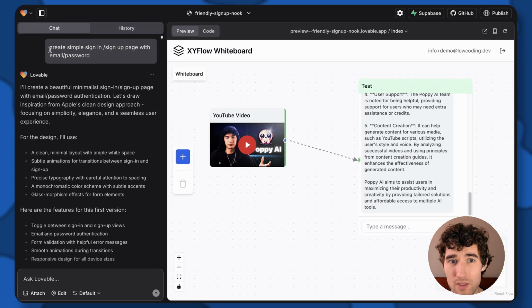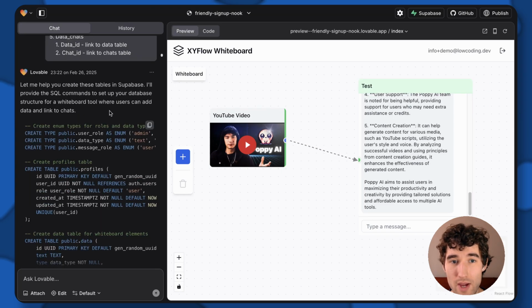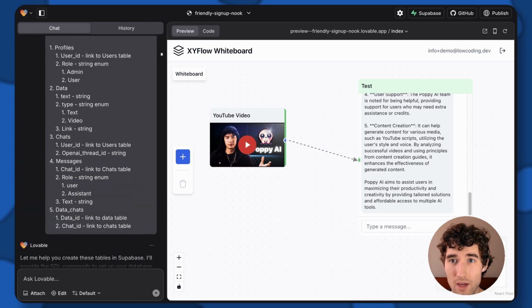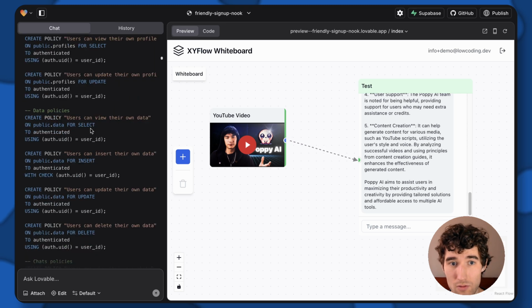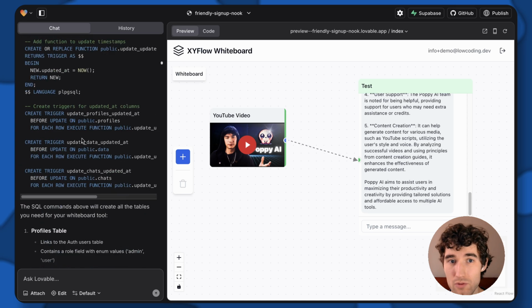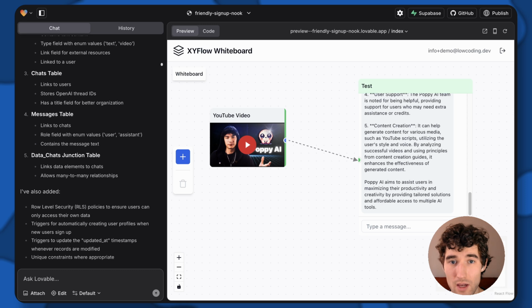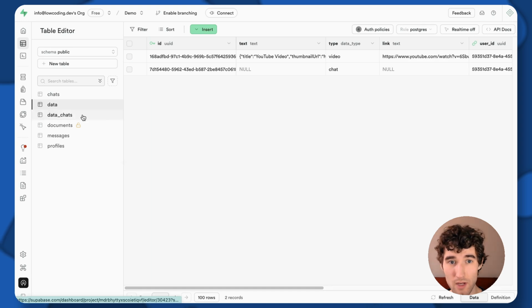So we started with a simple sign-in page. After some debugging, we asked it to create all the required tables. Basically, I just copied the database description from the PRD and sent it here. Lovable is quite good at creating all the RLS rules for privacy and all the data tables that are needed. We use Supabase for the database, and Lovable has great integration with Supabase. And as you can see, all tables were created.